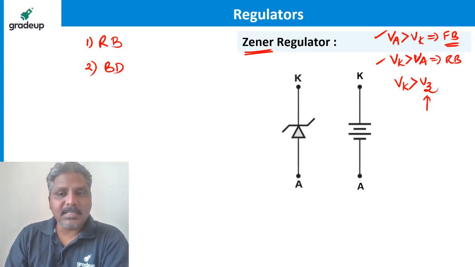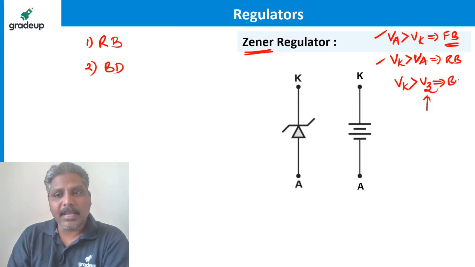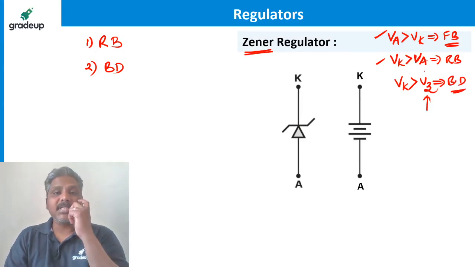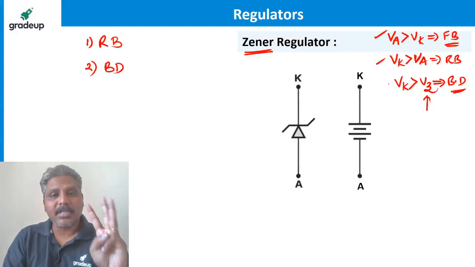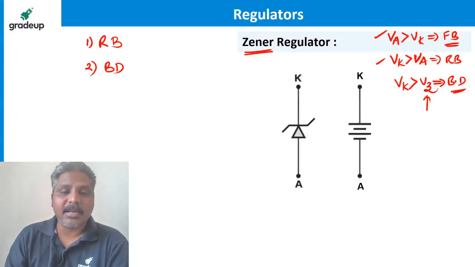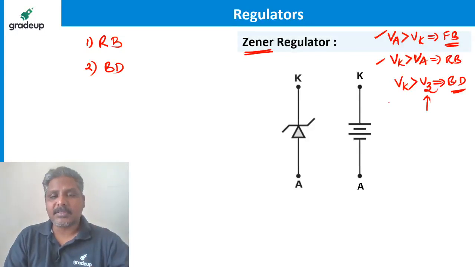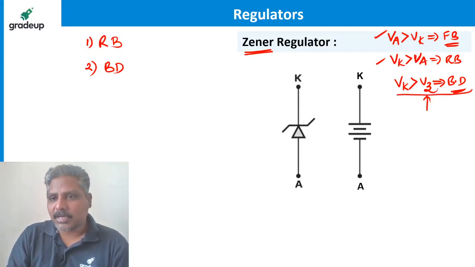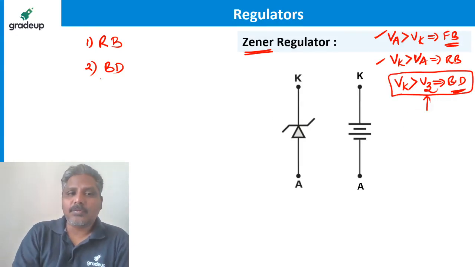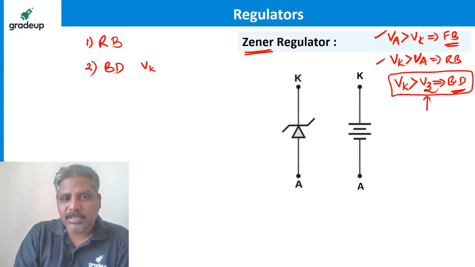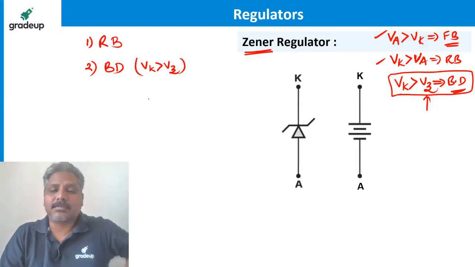If cathode voltage is more than the breakdown voltage, Zener is said to be under breakdown region. So Zener is having 3 regions of operation, unlike a normal diode. A normal diode is having 2 regions, forward bias and reverse bias. Zener is having the third region, which is very, very important, which is breakdown region. What is breakdown region? Cathode voltage should be more than breakdown voltage. This is called breakdown voltage.